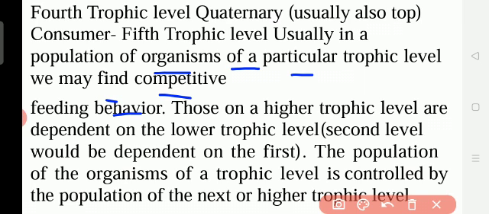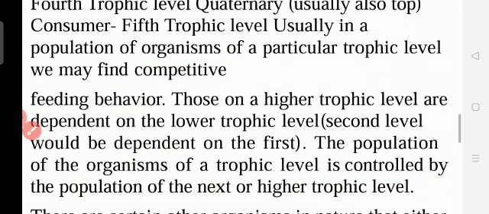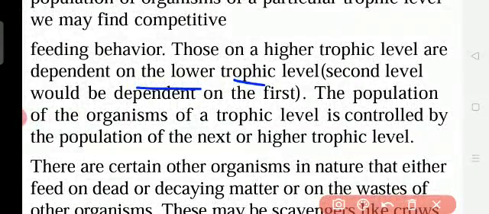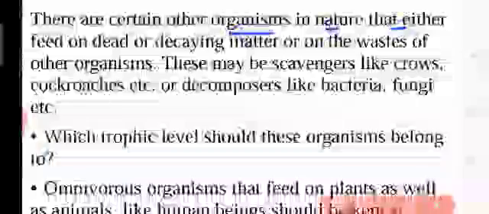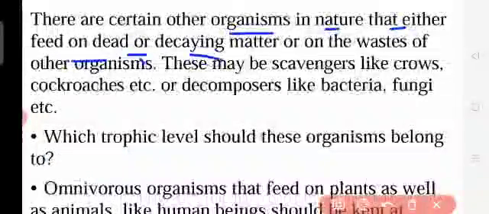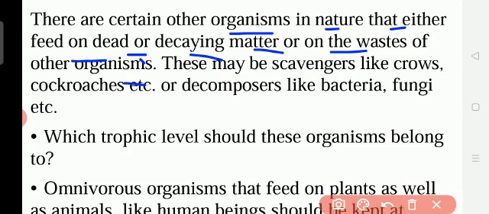Here you see feeding behavior. The population of organisms of a particular trophic level we might find competitive. Competitive means competition for the food, to get the food. Those on a higher trophic level depend on the lower trophic level. So the primary trophic level depends upon the producers. The third trophic level depends upon the secondary trophic level. The fourth trophic level depends upon the third trophic level for the food. So the population of the organisms of a trophic level is controlled by the population of the next higher trophic level.